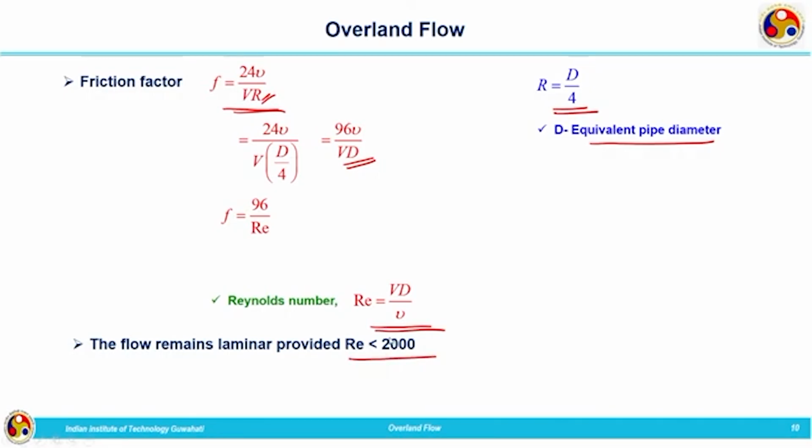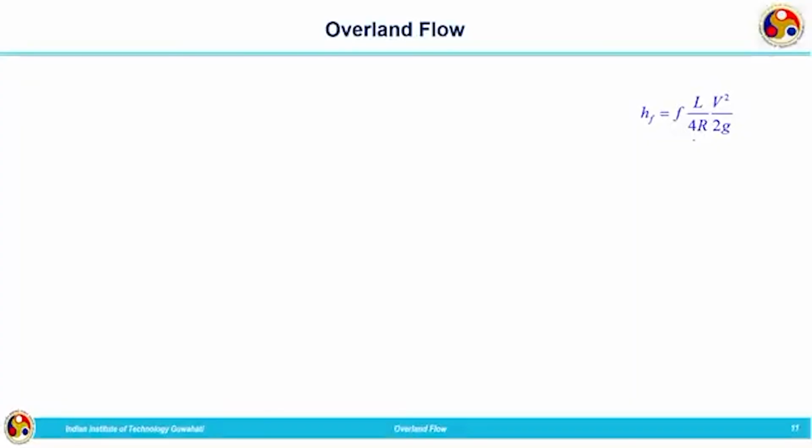So, we have considered initially when we were discussing, we have considered the flow to be laminar, and HF is given by, that is taken from the previous slide, FLV square by 4R 2G from the Darcy-Weisbach equation, and for uniform flow Q naught is equal to Vy. Q naught, the discharge per unit width, is given by V multiplied by y.